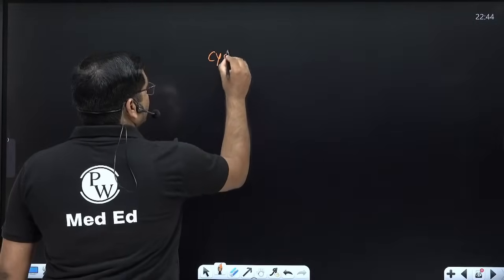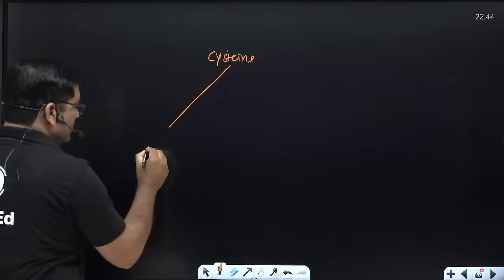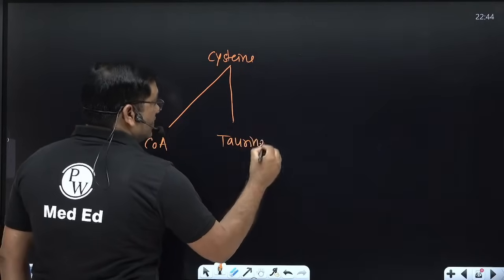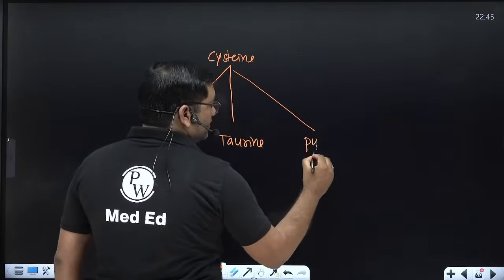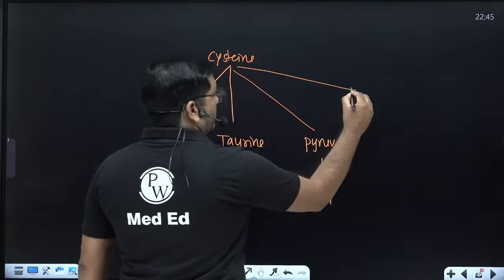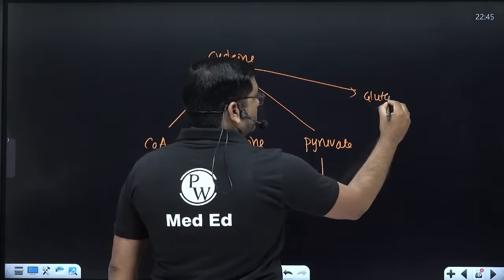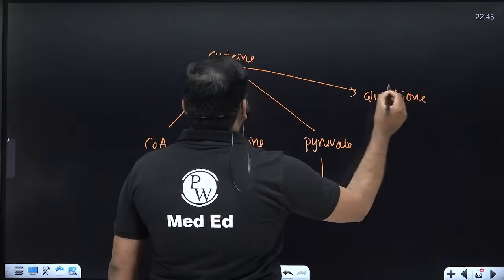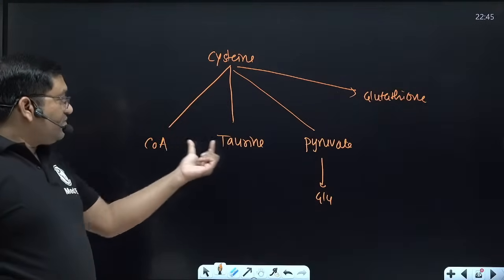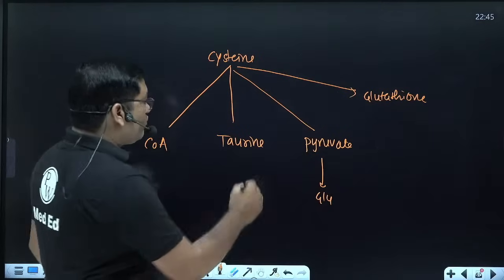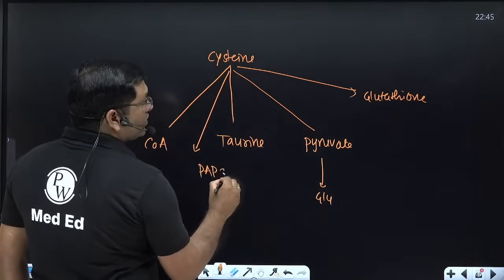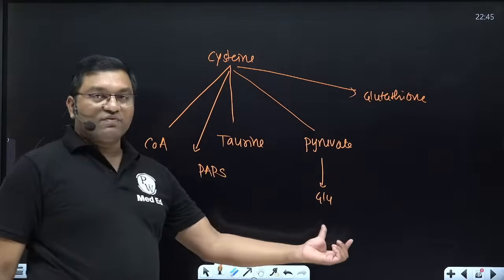Cysteine will give you coenzyme A, taurine, phosphoadenosine phosphosulfate, and pyruvate, which is converted into glucose, and glutathione.